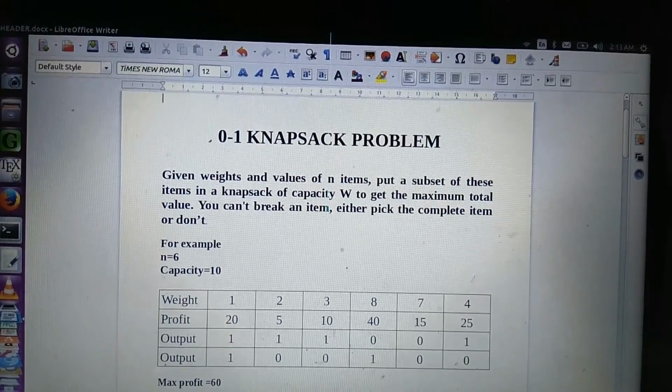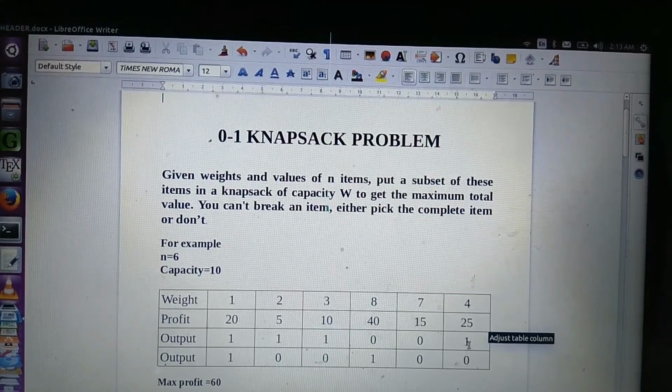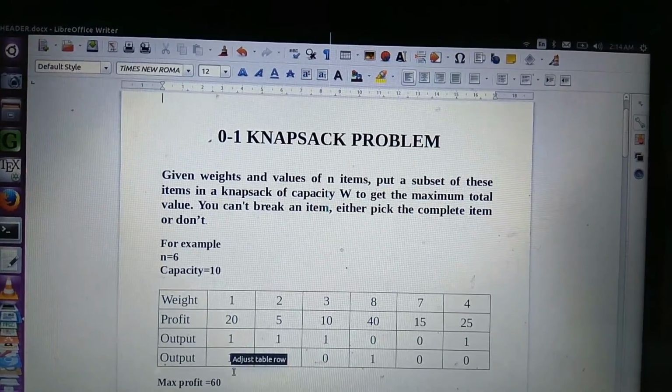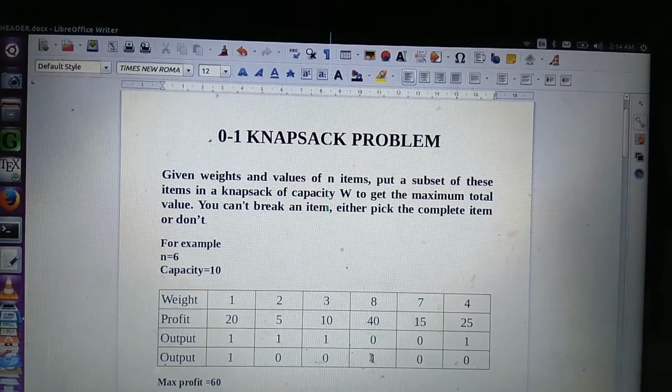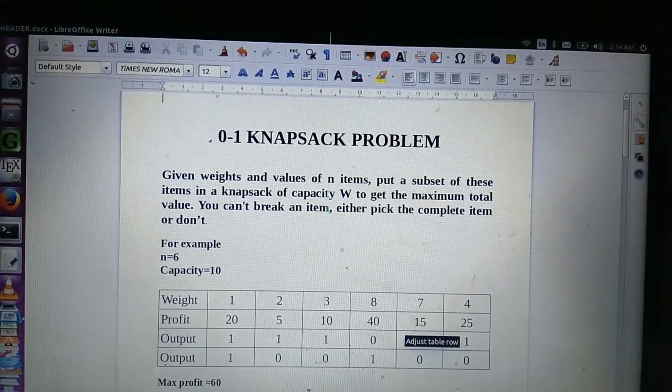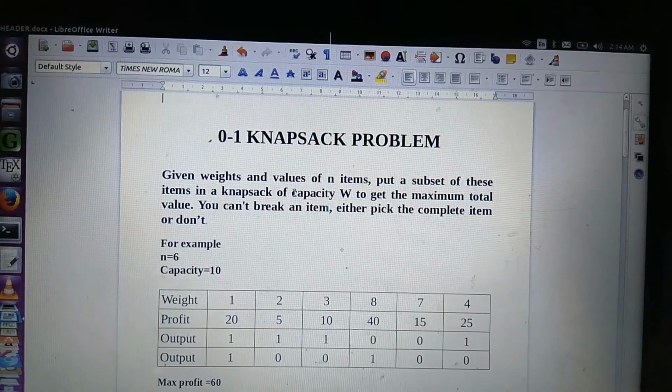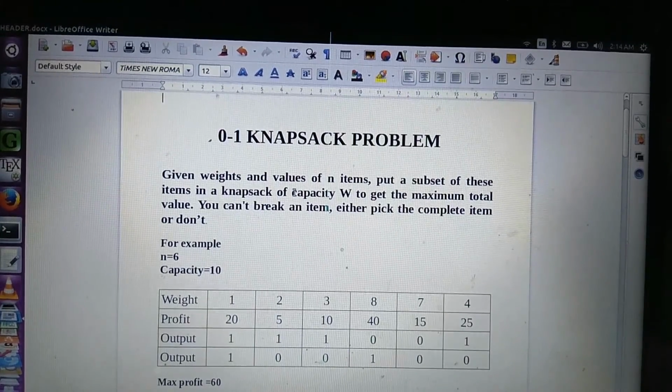Here you can see the first item, second item, third item and the sixth item, which gives a maximum profit of 60, and the subset first item and the fourth item also gives a maximum profit of 60. There may be other combinations which give you maximum profit 60, but they may not meet the condition that the weight of the knapsack should not exceed the capacity.